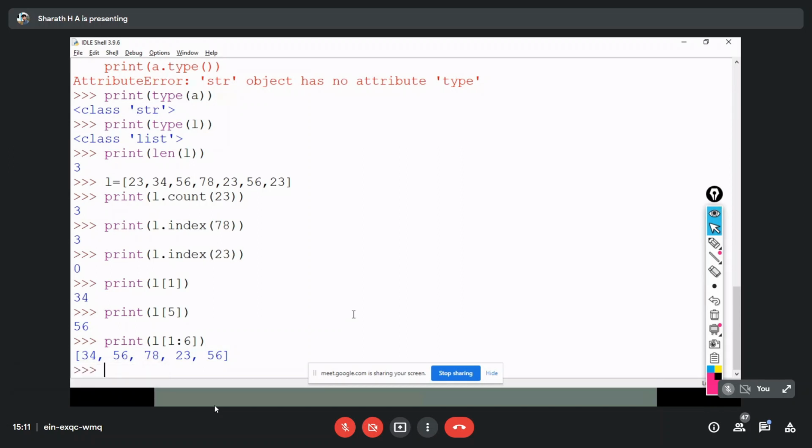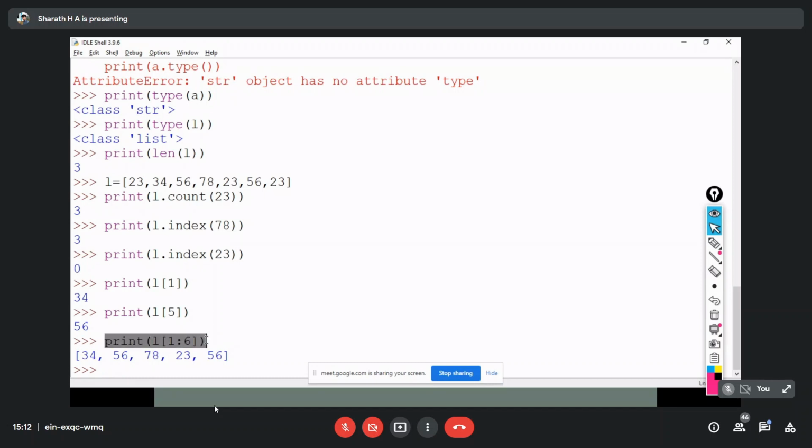From 1 to 6, because I have to print from 1 to 5. Including 5, so it won't print the 6th index. Likewise, again, from the starting to the 4th index.